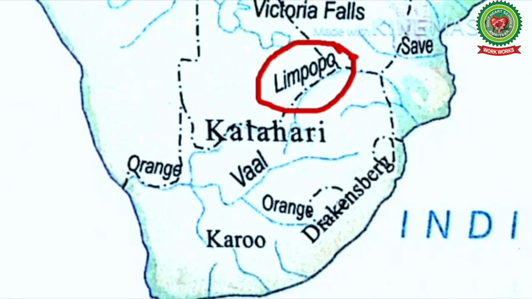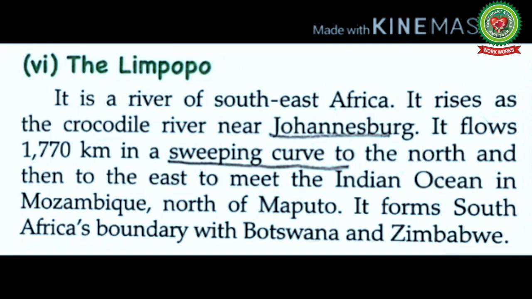The Limpopo River. It is a river of Southeast Africa. It rises as the Crocodile River near Johannesburg. In Southeast Africa, there were 2 rivers, namely the Crocodile River and the Marico River. As these 2 rivers joined, they formed one river named the Limpopo River. It flows 1,770 km in a sweeping curve to the north and then to the east to meet the Indian Ocean in Mozambique, north of Maputo. It forms South Africa's boundary with Botswana and Zimbabwe.